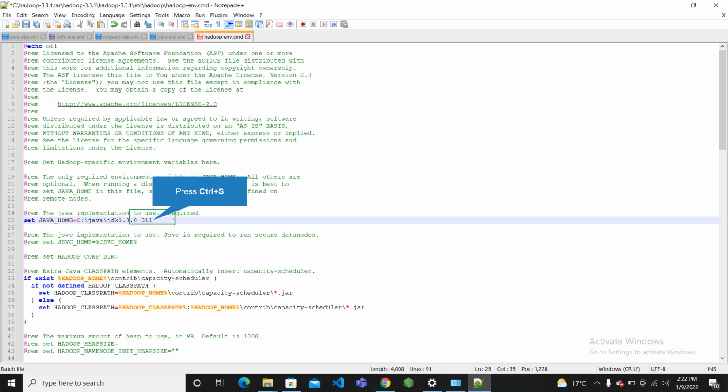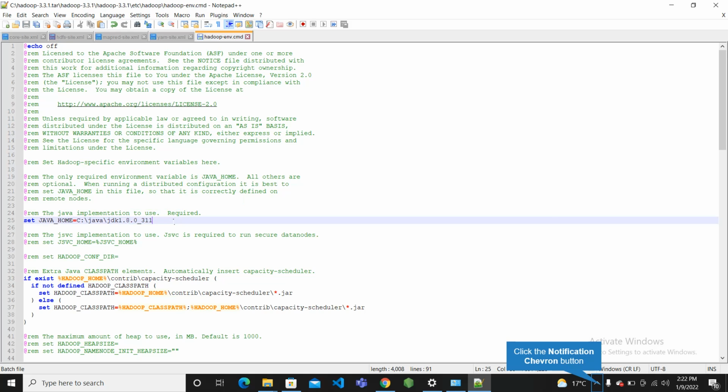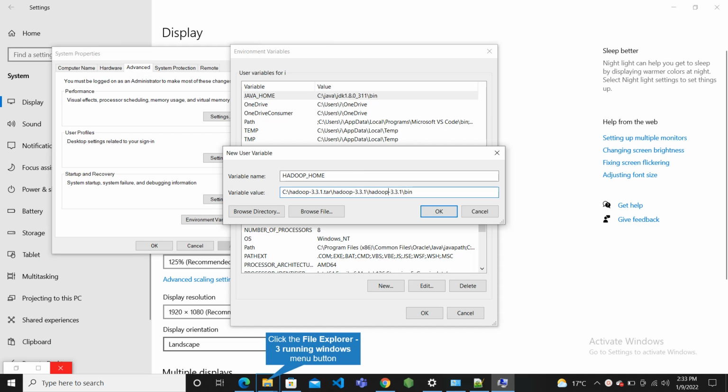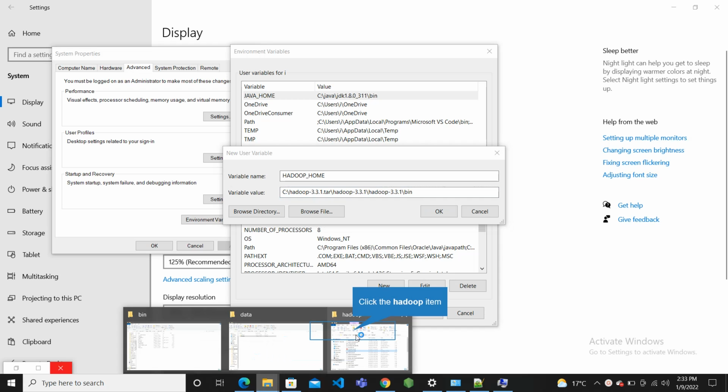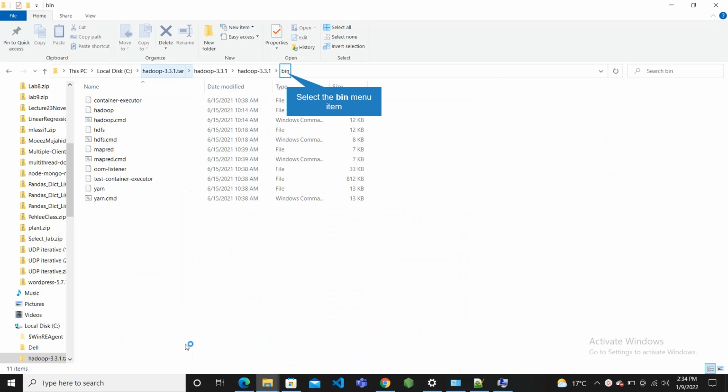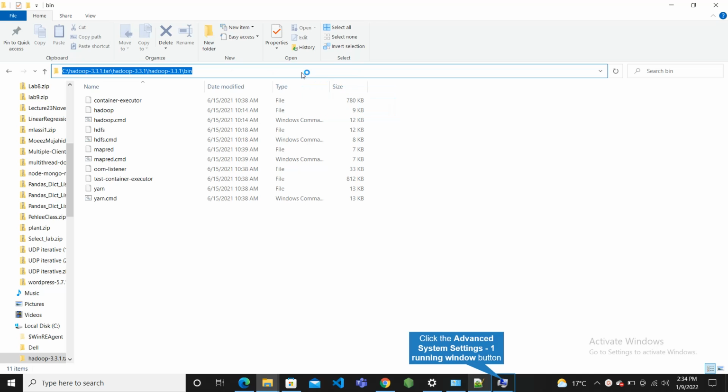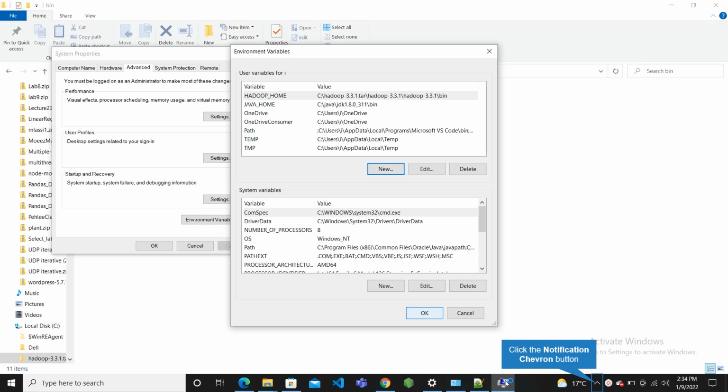Let's go ahead and first save it and then set the environment for Hadoop. Inside environment variables we click on New and type HADOOP_HOME, and here we need to provide the path of the Hadoop folder. Inside the Hadoop folder you can find the bin path. You can copy it from here and paste it there. Now click on the OK button.